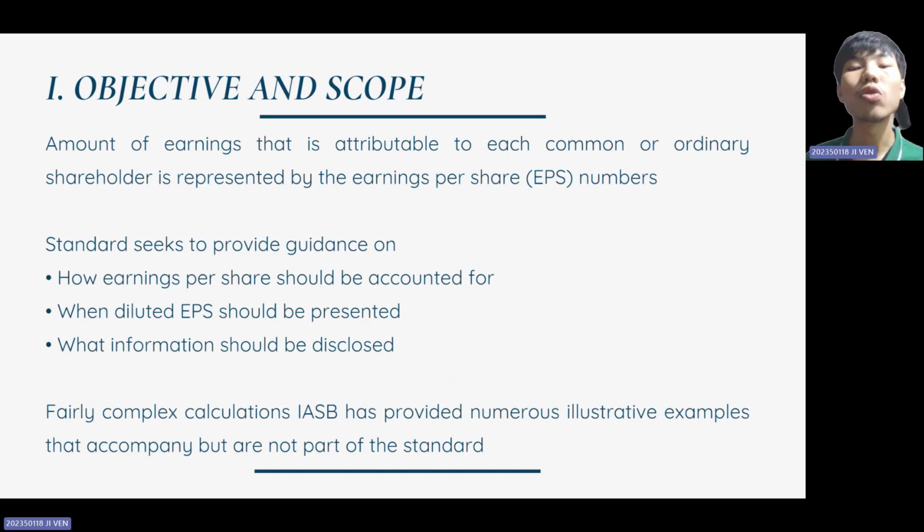EPS is widely used by investors and analysts to compare the financial performance of different companies. Since earnings can be distributed to multiple types of shareholders, IAS 33 ensures that EPS is calculated fairly and consistently. EPS calculation can be complex, so the ISSB provides illustrative examples to assist companies. However, these examples are not officially part of the standard, so we don't discuss them in depth.